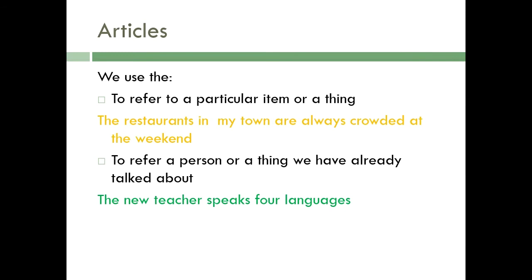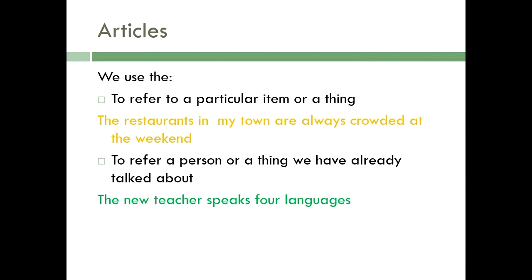Now we will discuss where we are going to apply the article the. First, to refer to a particular item or thing. The restaurants in my town are always crowded at the weekend. So there are so many places to visit in the town, but we are specifically talking about the restaurants.